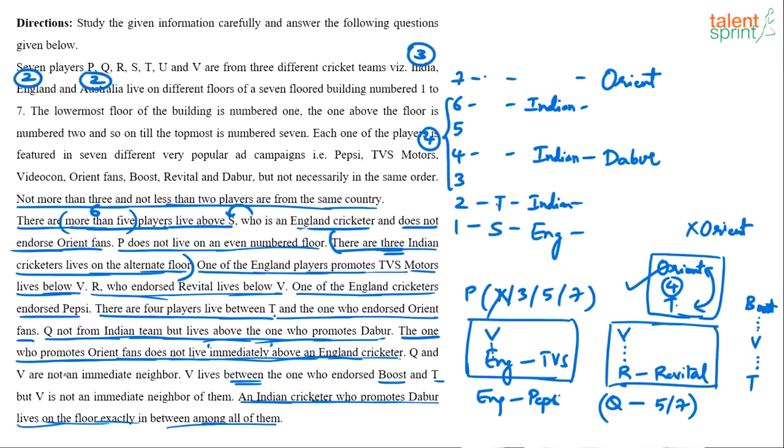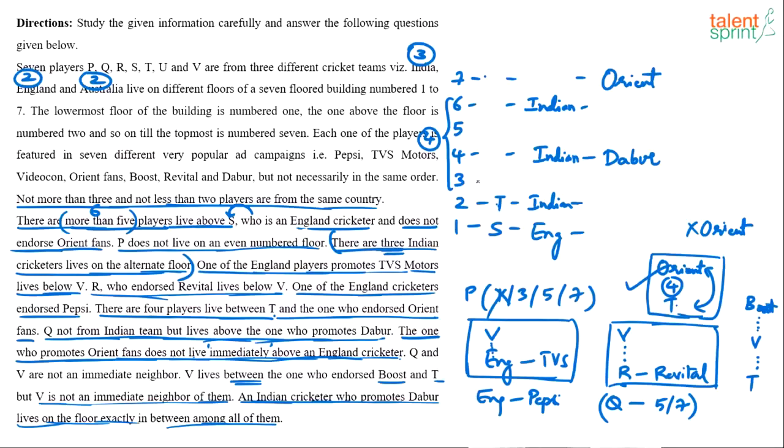Any other point there? Q and V are not immediate neighbors. I think this point of V is very, very important. If you can fix V, a lot of things will fall in place. Because V is related to Revital, V is related to England, V is related to Boost and T, and V is also not a neighbor of Q. So V's position is very, very important. See, where can V come? Try and understand. We know that V is not an immediate neighbor of them. Them here indicates T and Boost.